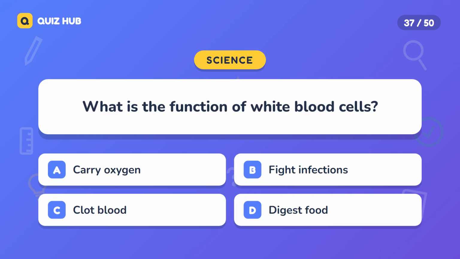Question 37. What is the function of white blood cells? A. Carry oxygen. B. Fight infections. C. Clot blood. D. Digest food.